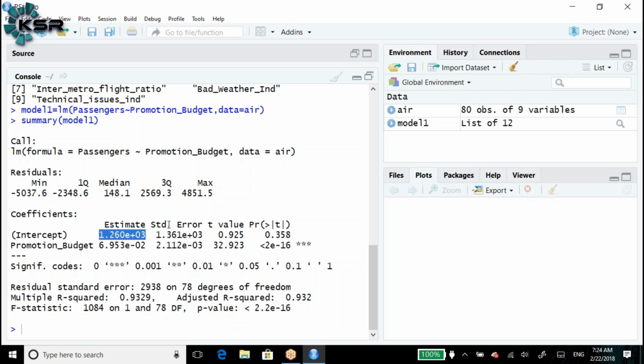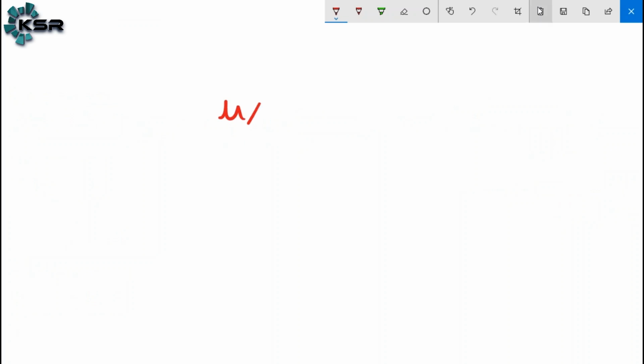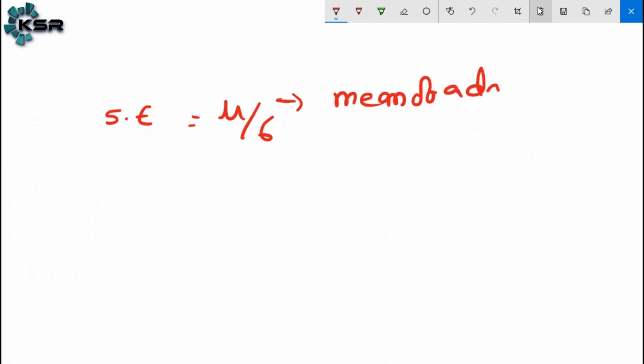1.260 e to the power of 3. Here the standard error is mu by sigma. The formula for the standard error is mu by sigma, where mu is the mean of a variable or data set, divided by the standard deviation of the data set.